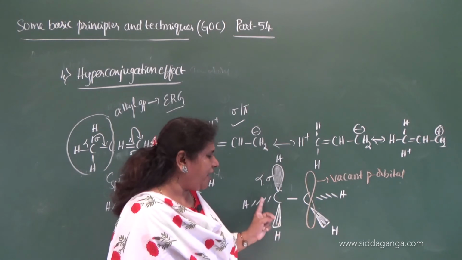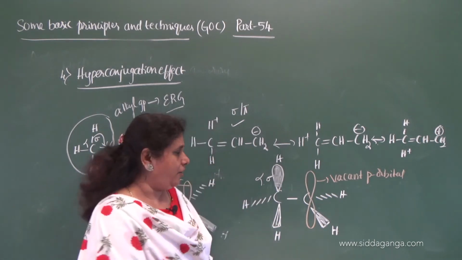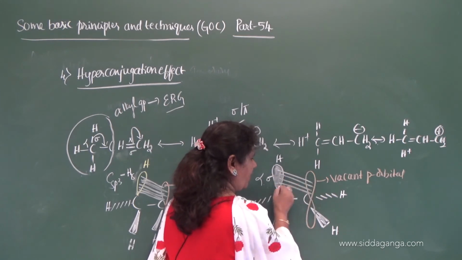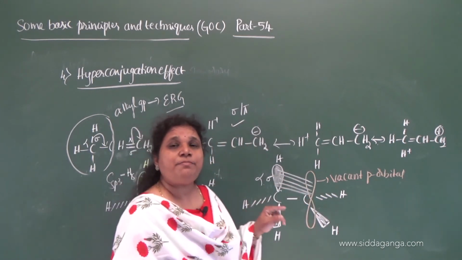When it is bonded to an alkyl group, say a methyl group, what happens? The sigma electron gets delocalized to the vacant p orbital.